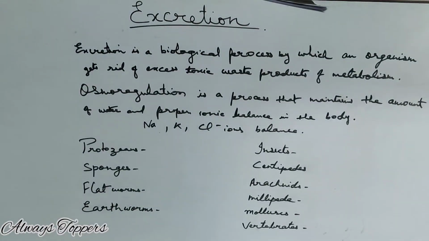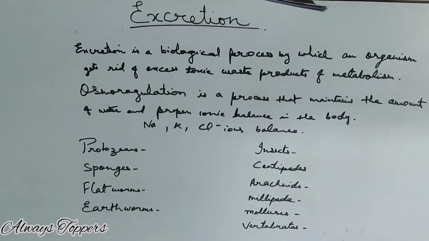And today we will discuss the topic of excretion. Excretion is a biological process by which an organism gets rid of excess toxic waste products of metabolism. We all know that metabolism occurs in the cell, and inside the cell various toxic substances are formed which need to be removed from the body.